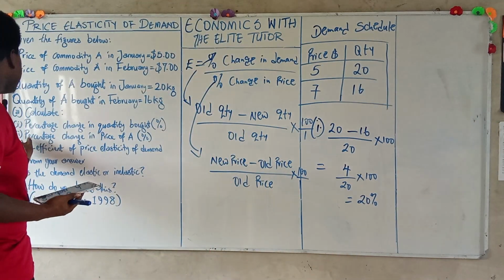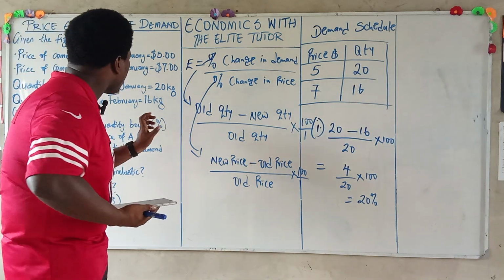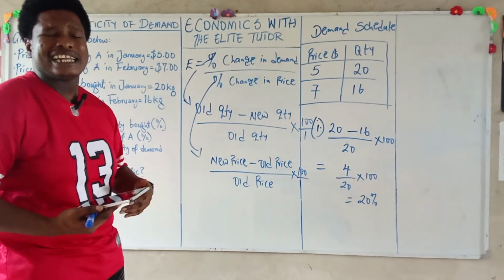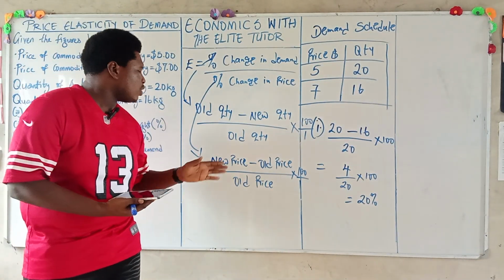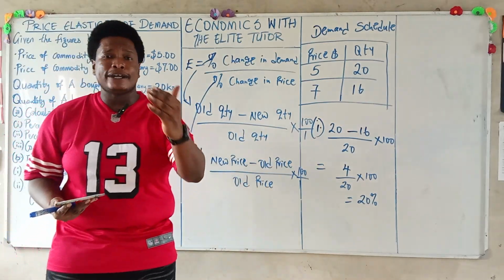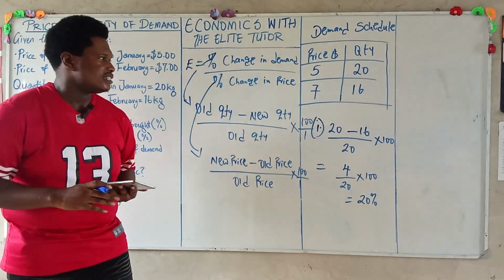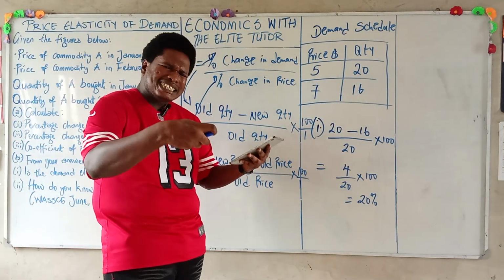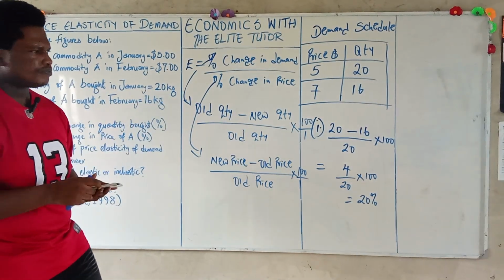Now, II2 says calculate the percentage change in price of A. Simply, we calculate the percentage change in price. And how do we do that? We are going to use our formula, which is new price minus old price, divided by old price, multiplied by 100. Now, what is our new price? Our new price is the current month, which is the month of February.